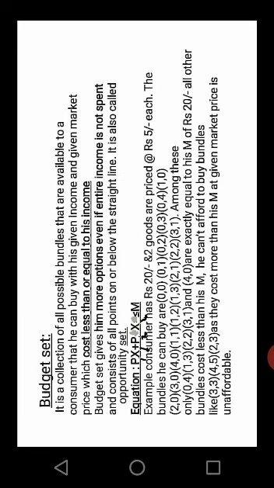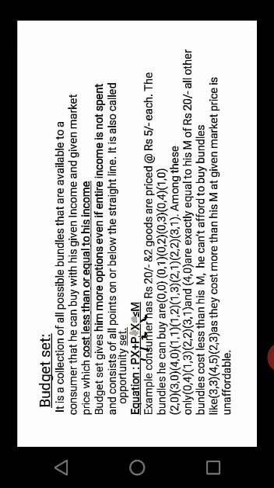Now this can be understood with the help of an example. Think a consumer has rupees 20 as his income and he goes to the market to purchase goods and services. The entire set of goods and services is counted as only two goods for presentation in the diagrams.